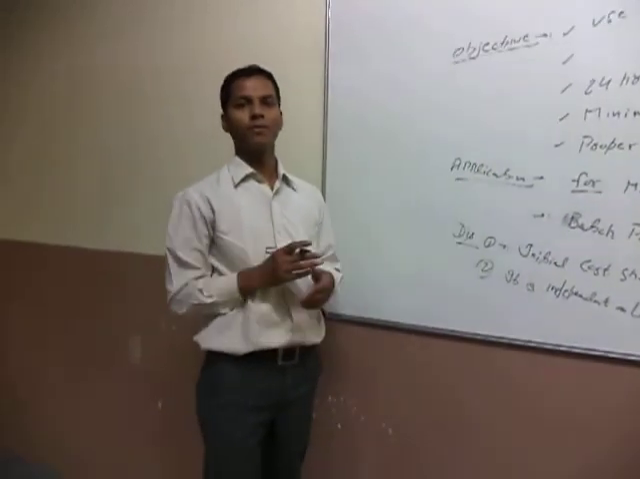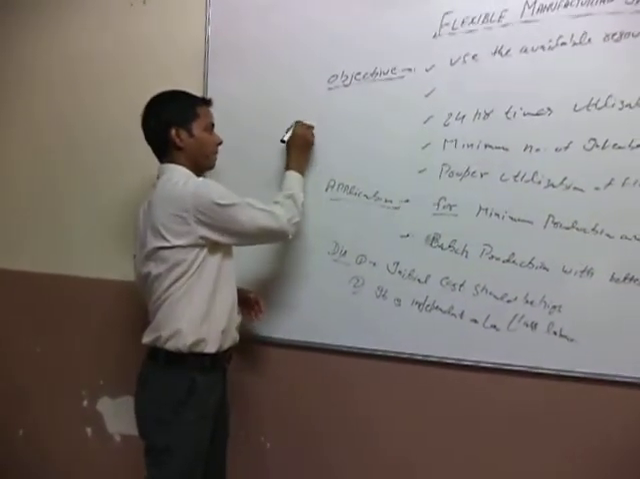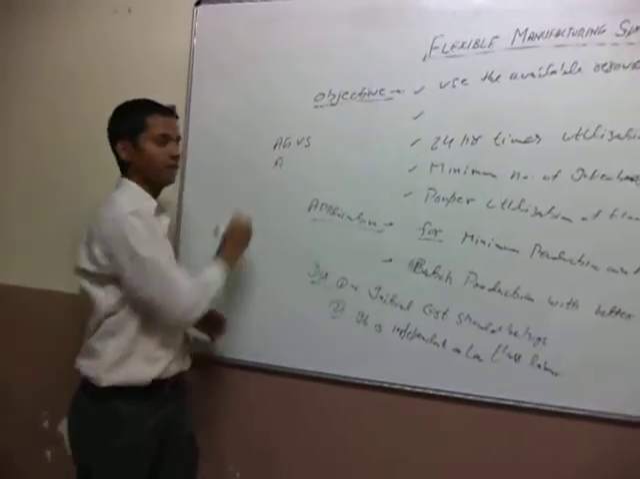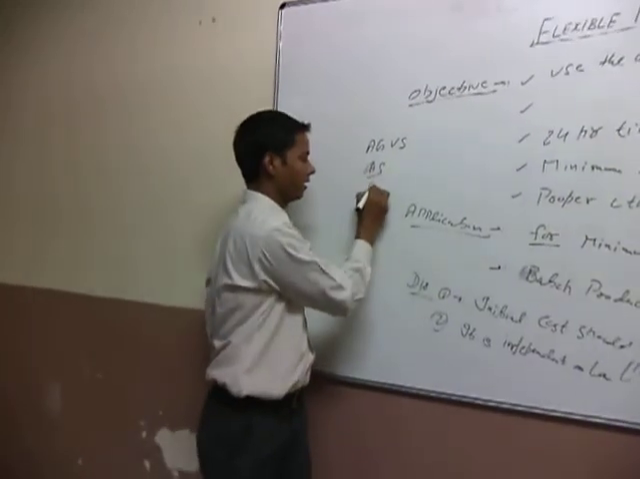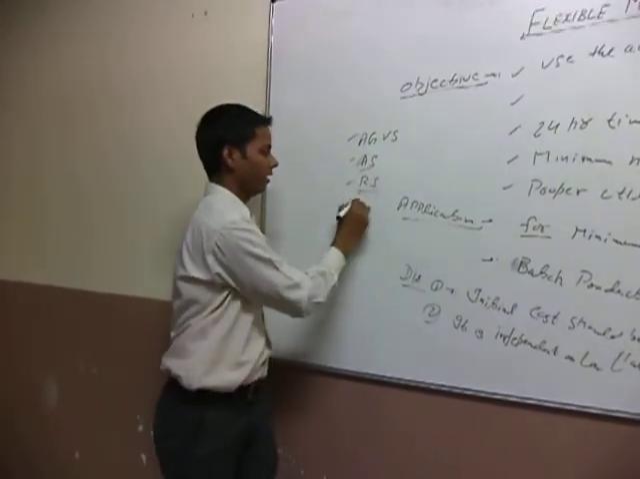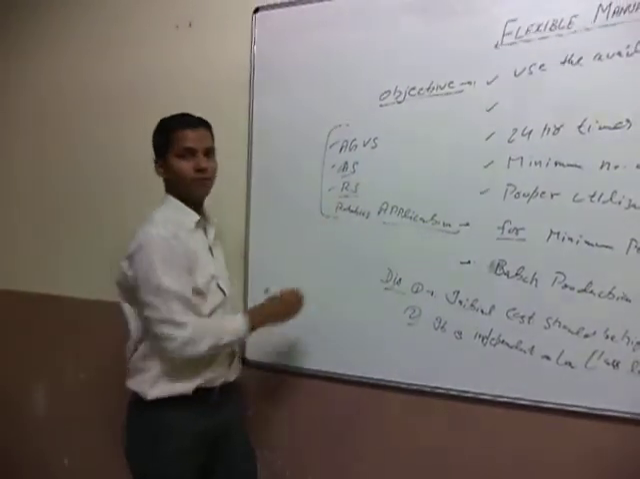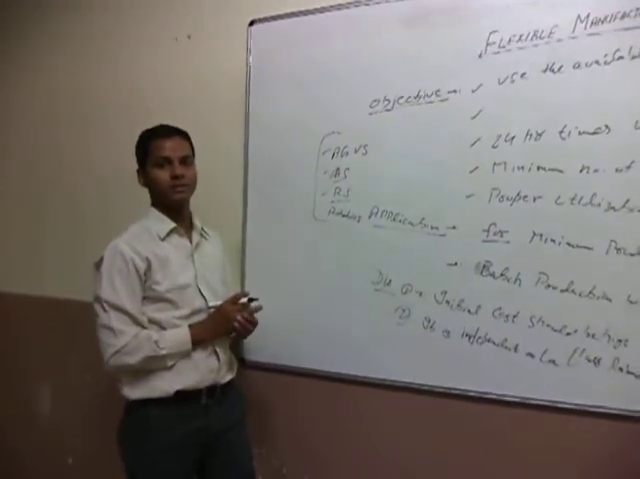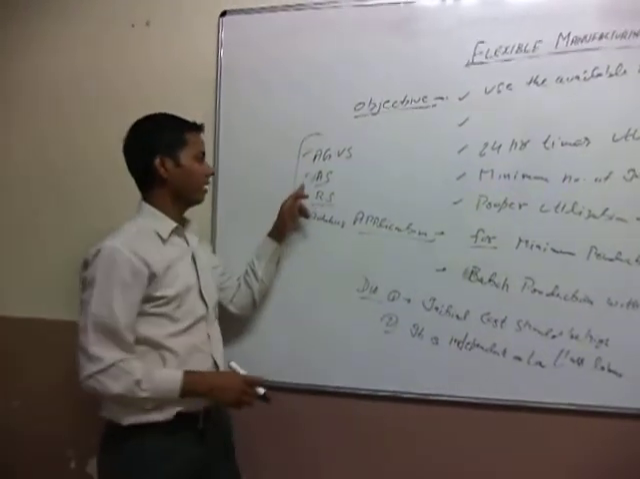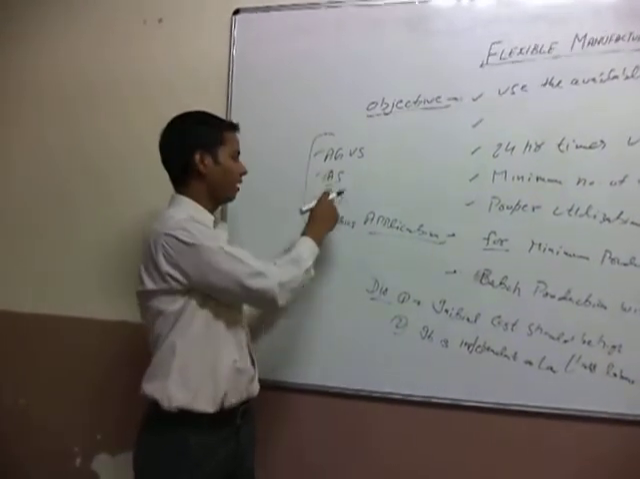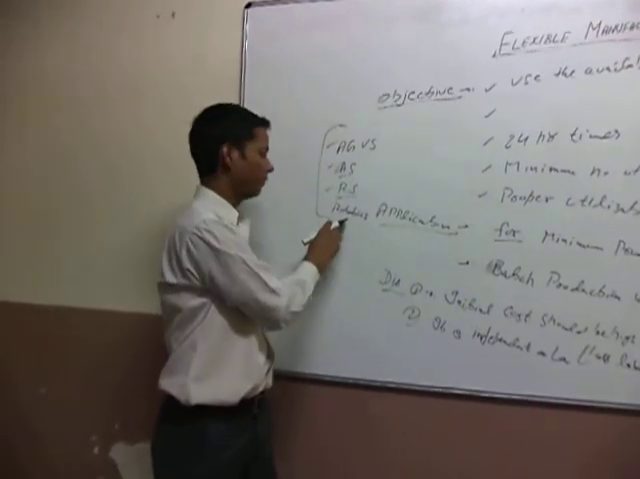Automatic systems are also helpful for FMS. Automatic systems like, first, AGVS, second, AS system, third, retrieval system, and fourth is robotics. These systems are also helpful for FMS, flexible manufacturing system. AGVS means automated guided vehicle system, AS means automatic storage system, third RS means automatic retrieval system, and fourth is robotics.